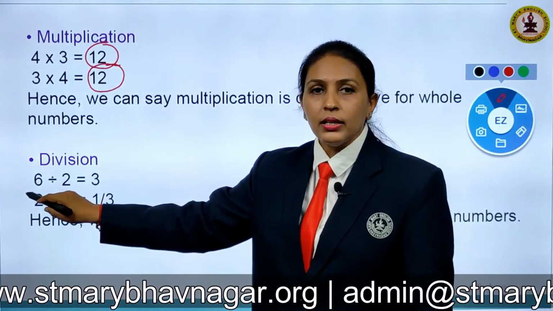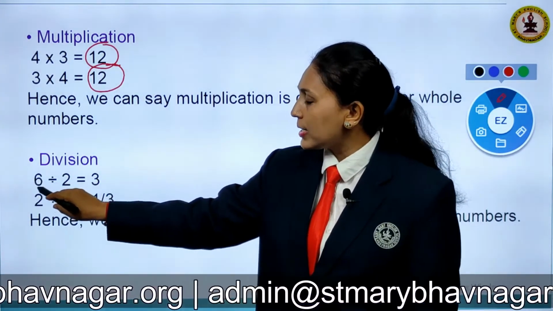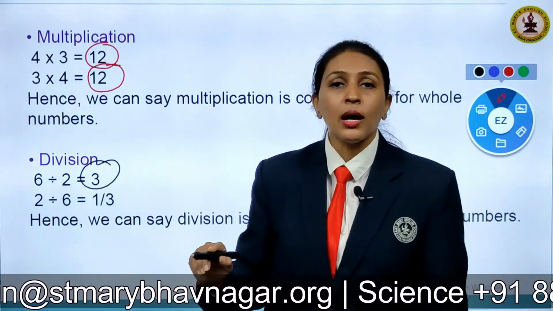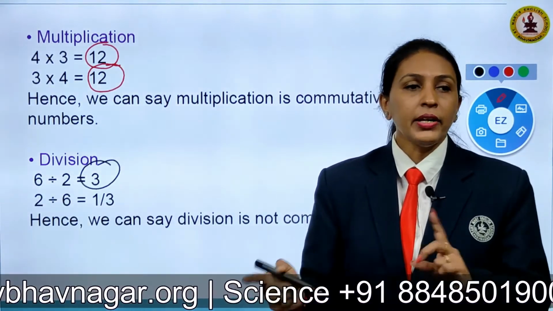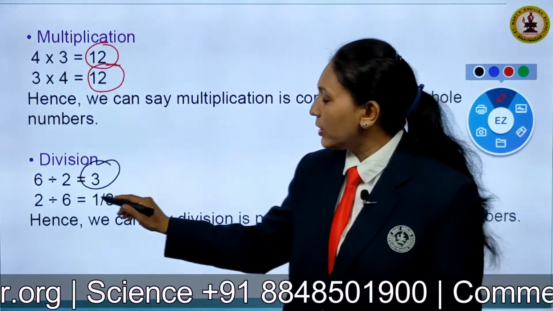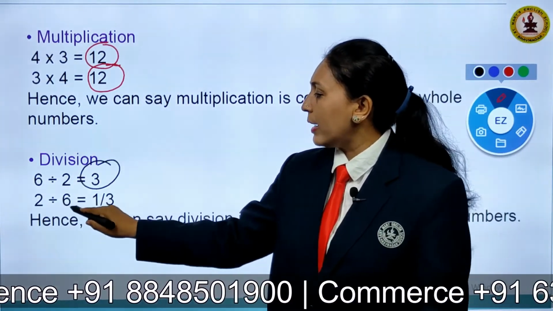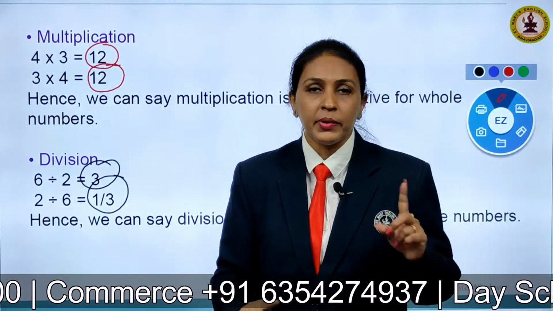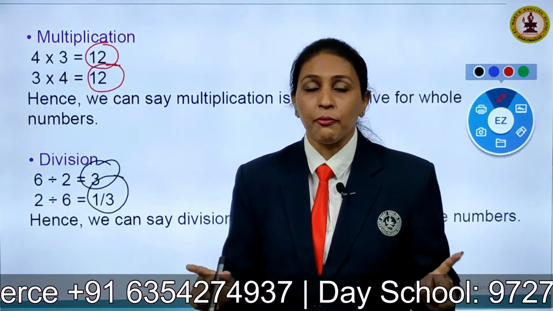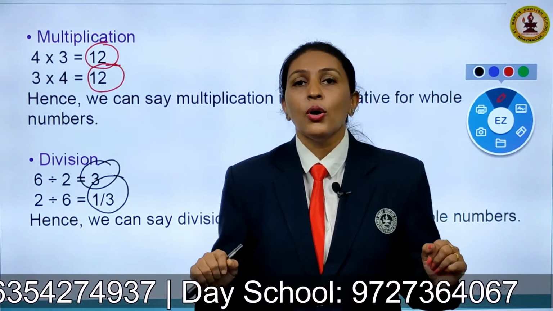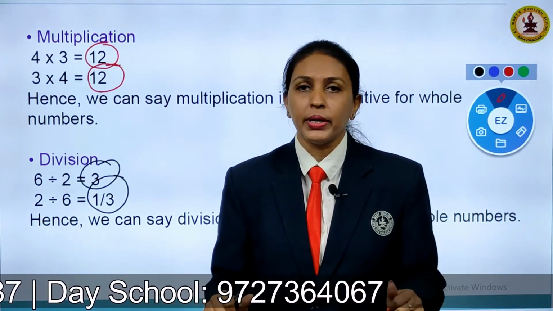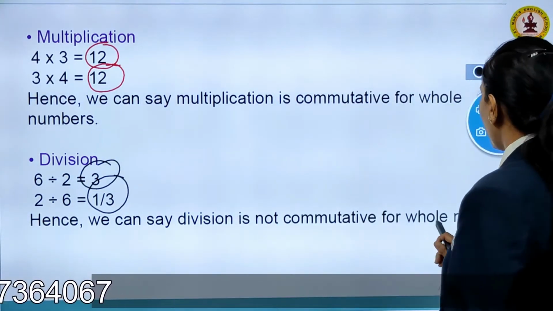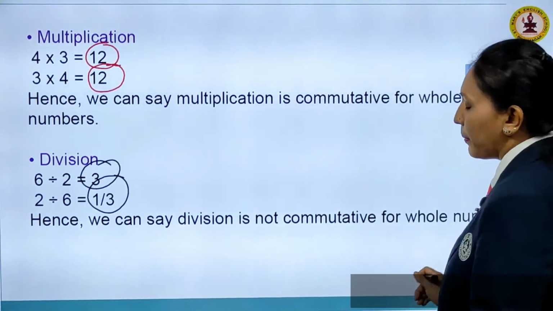Now in division, two whole numbers I have taken, that is 6 divided by 2. My quotient I'll get as 3, which is a whole number. But let me change the order and see. That is 2 divided by 6, I will get 1 by 3, children. Here again I am repeating, 1 by 3 is a fraction, which is not part of whole numbers. That means the property doesn't hold here. So we can say that division is not commutative for whole numbers.